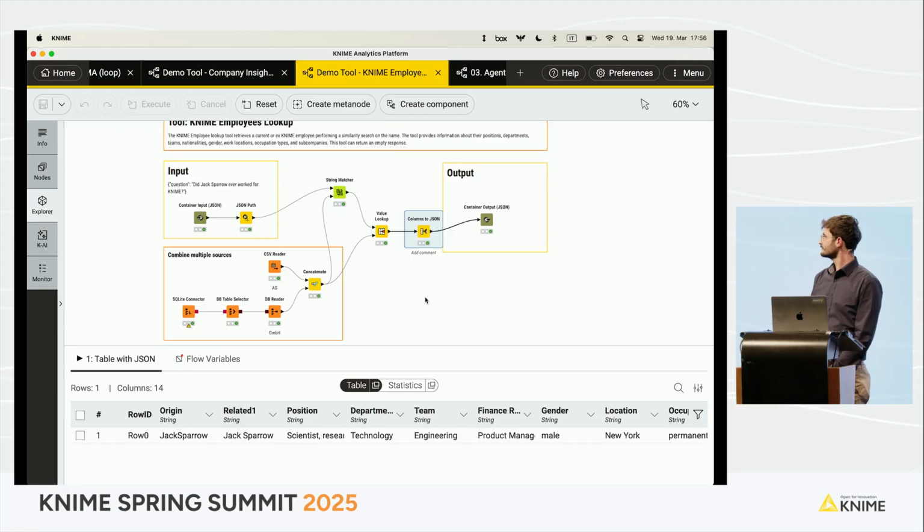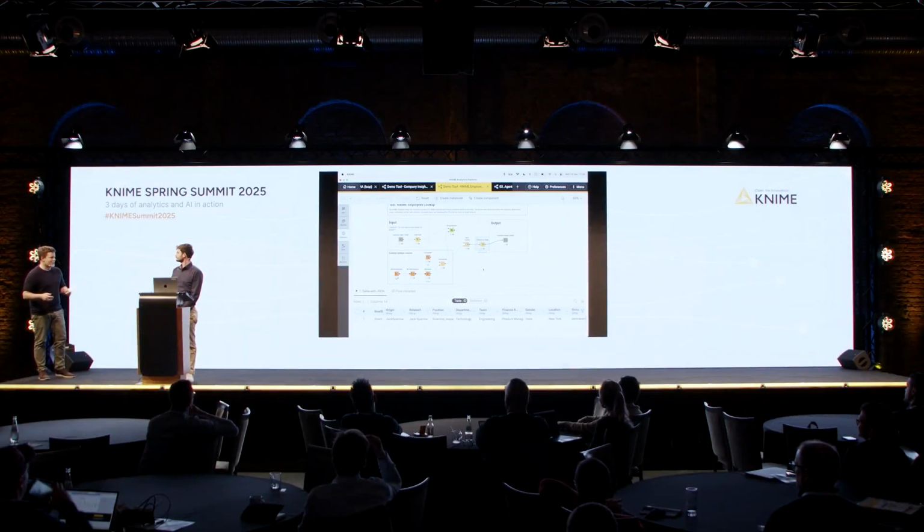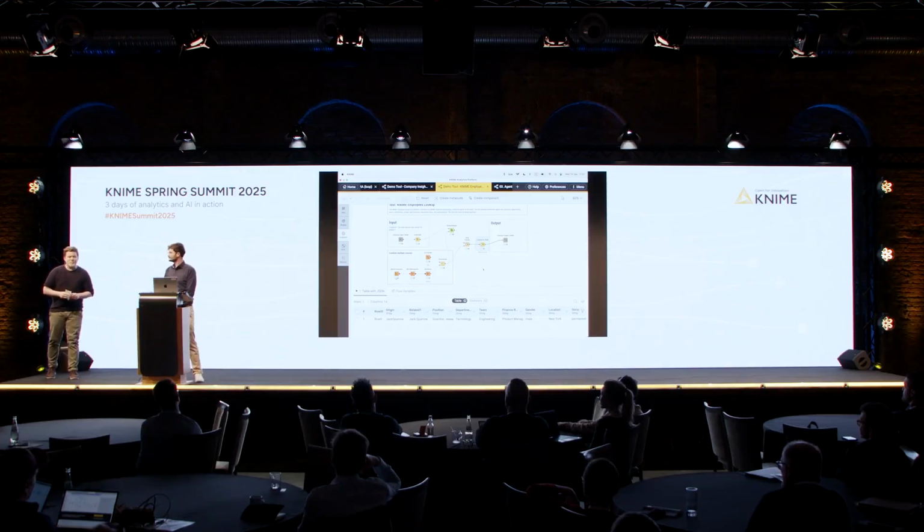Okay, so basically here we are really playing out the strength of KNIME, right? We can combine from different data sources, we can aggregate the data, pre-process the data, and then basically make a tool out of that, as shown this morning by Michael, and deploy it to our agent as is. That's correct. Okay, fantastic.